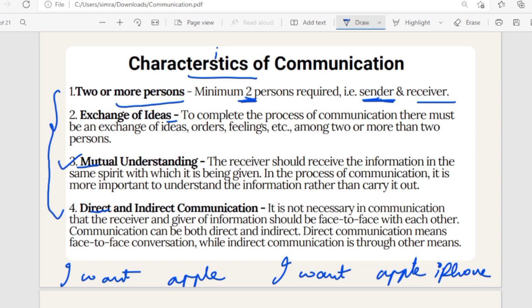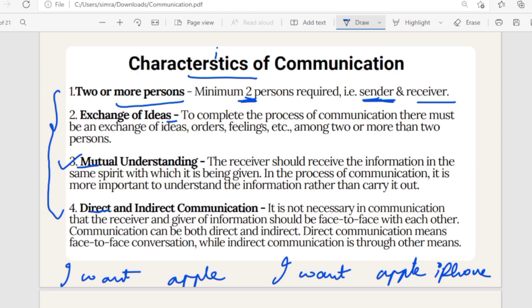So are these both the same thing? No, I am talking about apple, the fruit. You are talking about Apple, iPhone, the gadget, the mobile. So there is nothing common. If there is no mutual understanding between the sender and receiver, it is going to create a blunder in communication. Things can go wrong in many ways. Got it?